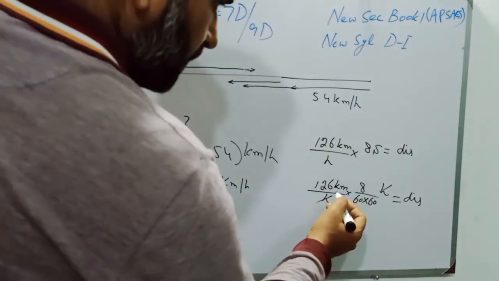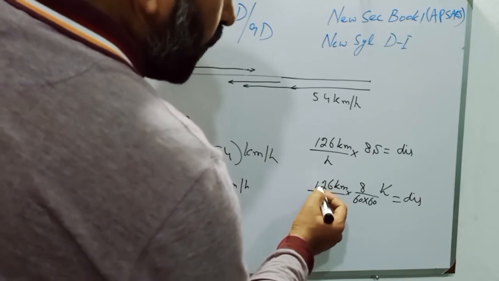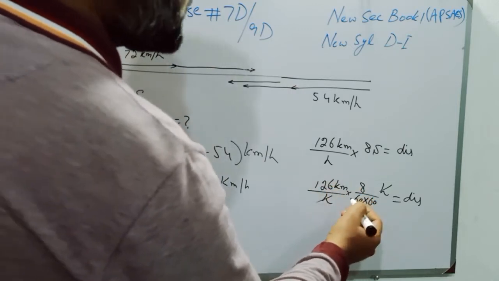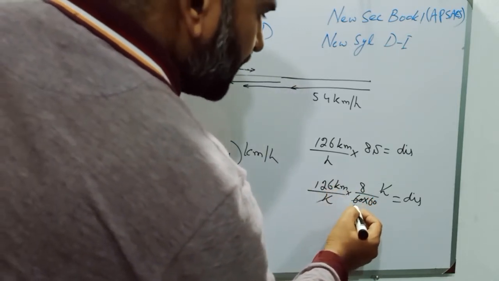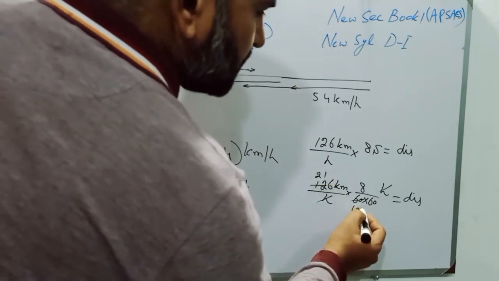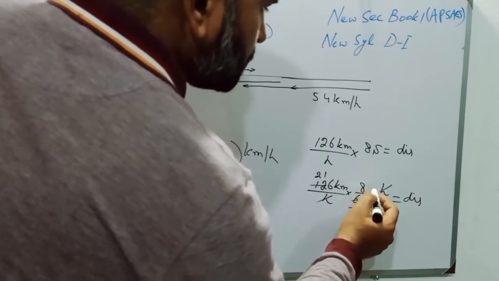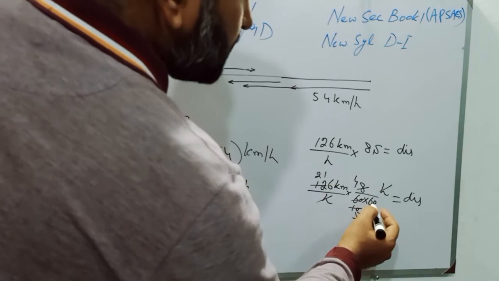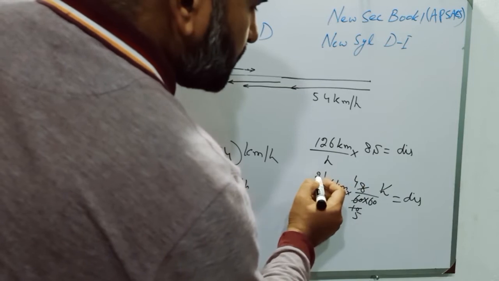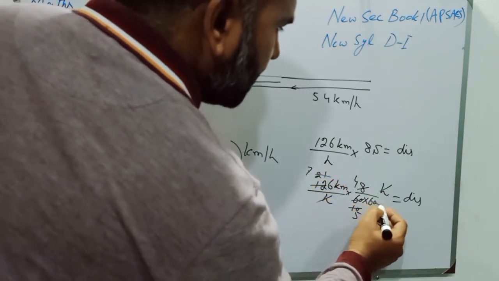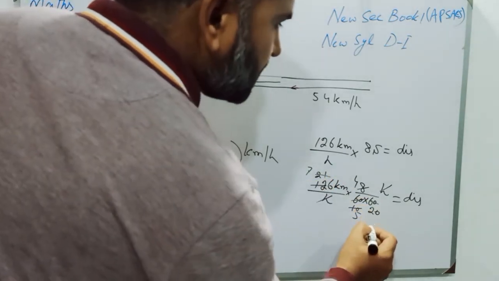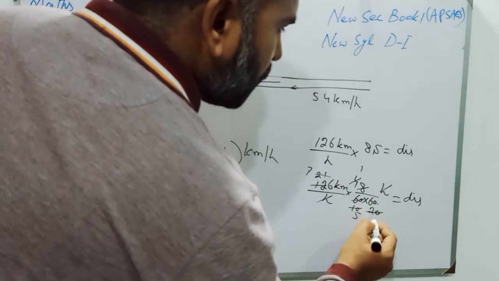Now students, I will multiply 126 with 8 and it will be divided by 3600, or we can cancel it as 6 1s are 6, 6 0s are 0, 6 2s are 12, 6 1s are 6, and then students, 2 5s are 10 and 2 4s are 8, and students with the table of 3 we can cancel, 7 3s are 21 and 3 20s are 60 and 4 1s are 4 and 4 5s are 20.